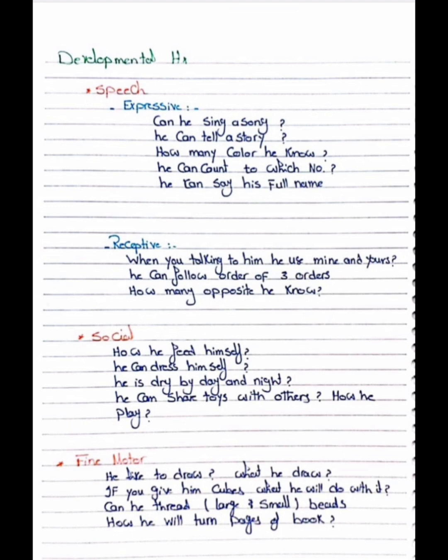Then we go to the fine motor. So for fine motor, checking what history, what questions we ask on the history. These are: he likes to draw, what he draws. If you give him cubes, what he will do with it. Can he thread long or small beads? How he will turn pages of the book. By that we can estimate the age of the child.